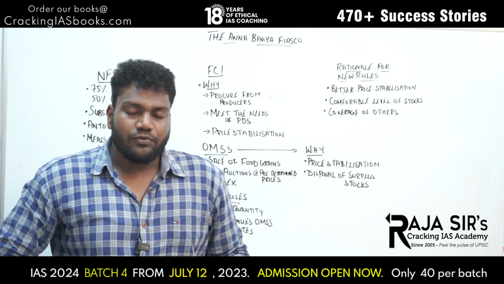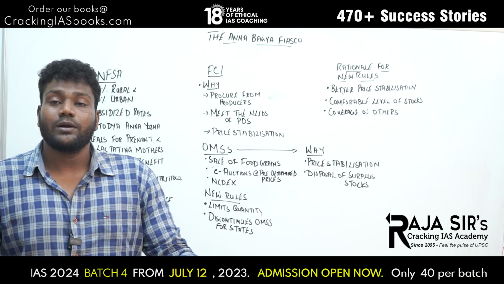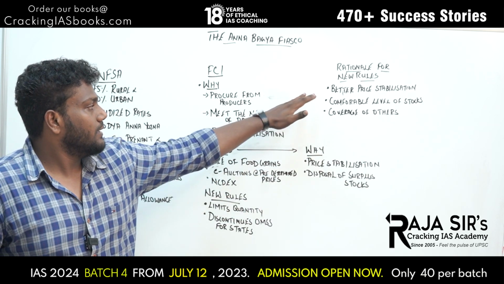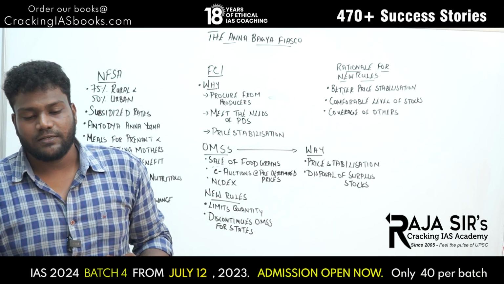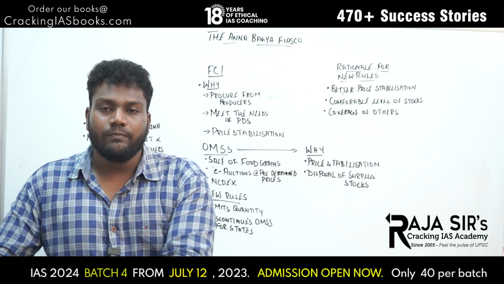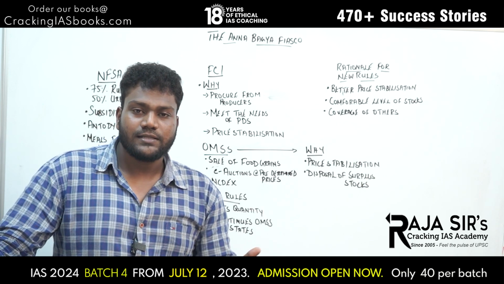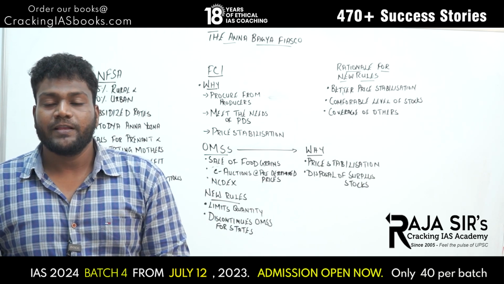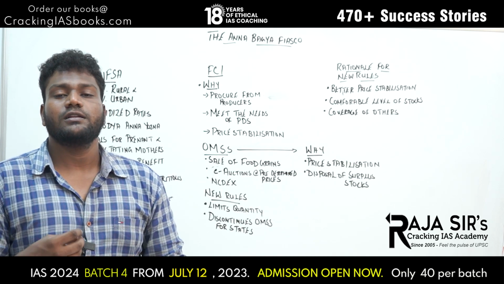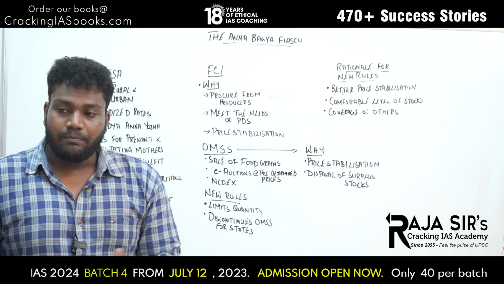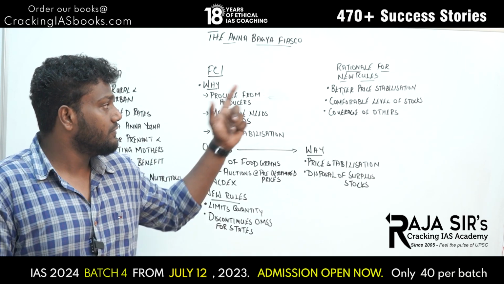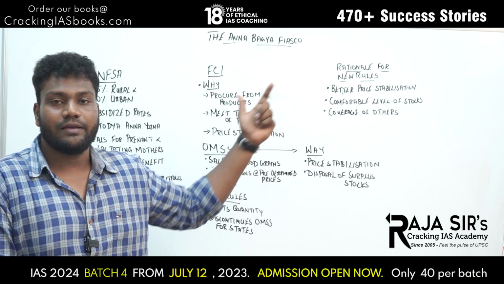So what is the rationale for these new rules? What are the reasons behind them? What FCI said is that it is for better price stabilization. FCI says that private players will do a very good job, better than states, in price stabilization. They will easily reach the customers, the people. So that is what FCI stated. Private players will do a better job than the state governments in price stabilization. That is the first rationale that FCI used.